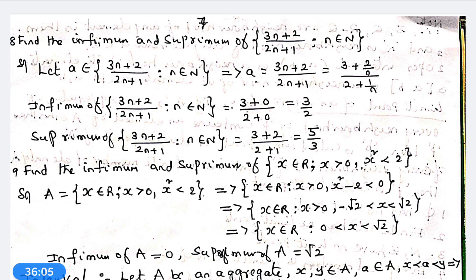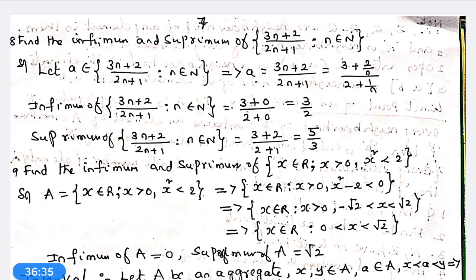x square less than 2 means x square minus 2 less than 0. That means minus root 2 less than x less than root 2, but x greater than 0. Therefore, the aggregate A is equal to x belongs to R, 0 less than x less than root 2, that is, x belongs to R plus, 0 less than x less than root 2. Therefore, infimum is 0 and supremum is root 2.